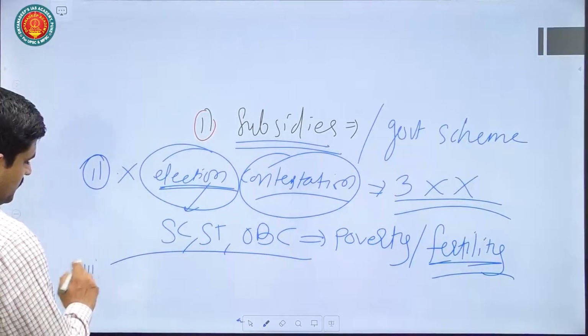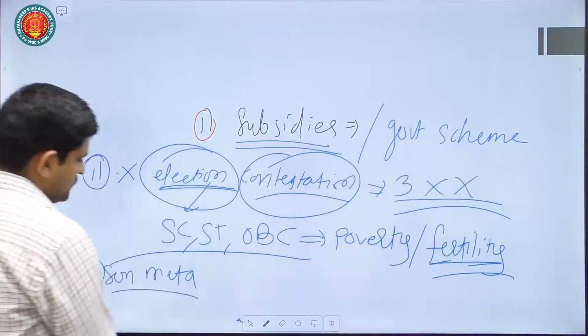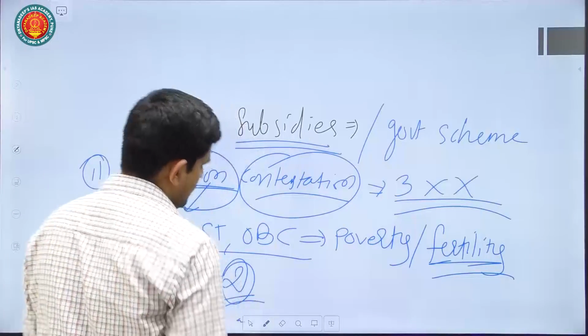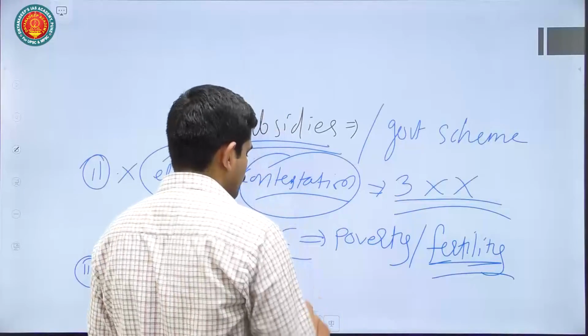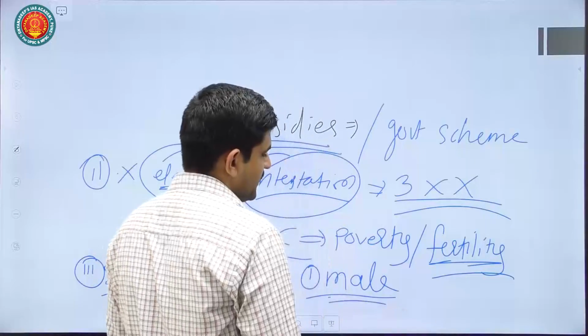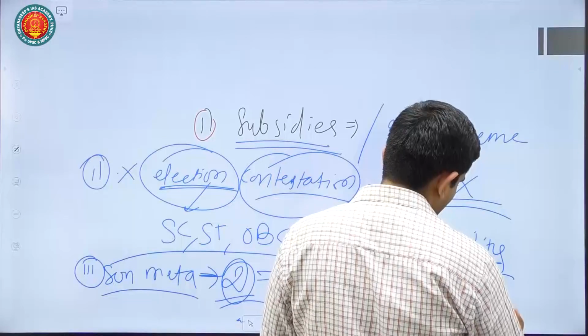Then third thing, there can be son meta preference, because if you limit the child number to 2 maximum, people will at least try to have 1 male child because of our patriarchal society. And this will lead to sex selective abortions. That is also not good.